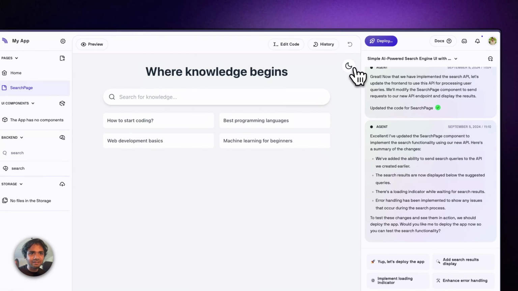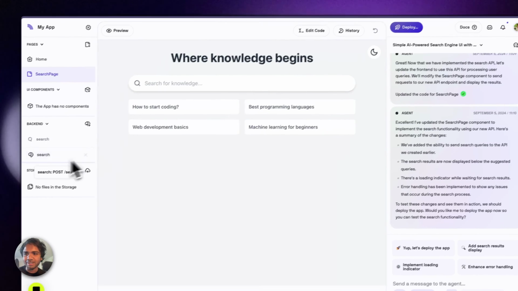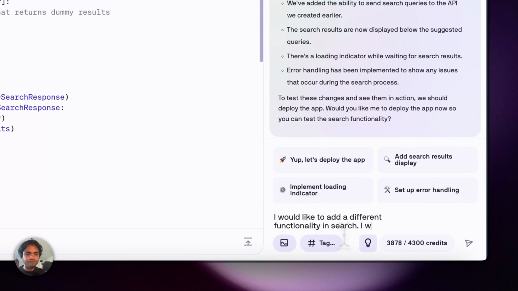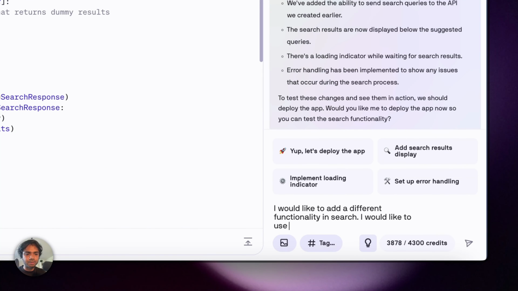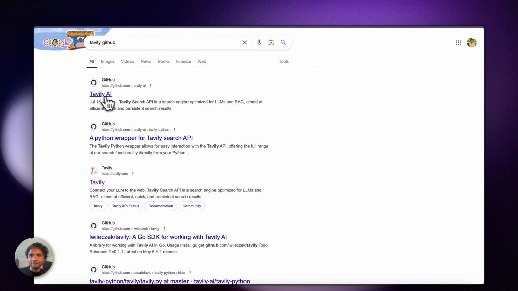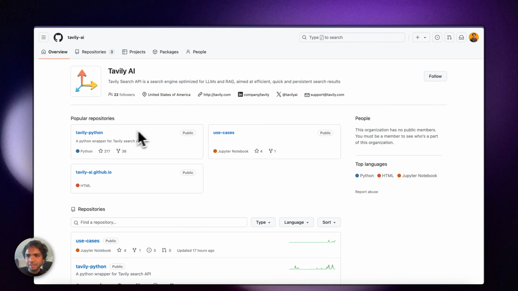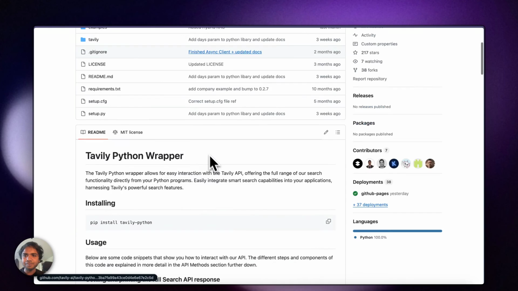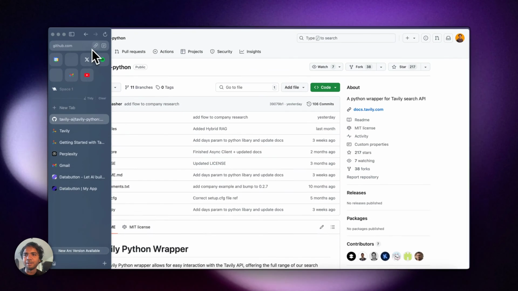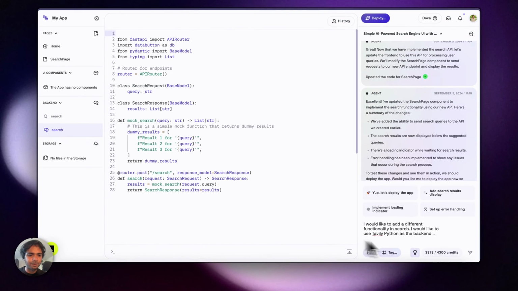Now test the front end yet. What I would do next is say that I would like to use Tavily Python. I would go to the Tavily AI GitHub page, probably Tavily Python here, and just give this particular link to Databutton.